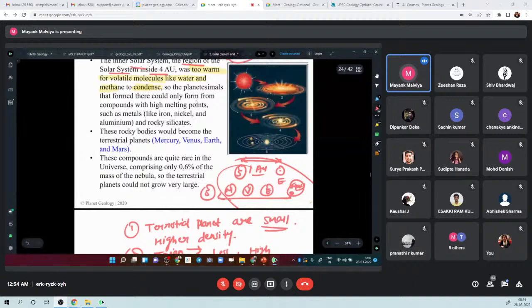Plus, the planetesimals that formed there could only be formed from those compounds which have higher melting points, right? Higher melting points, of which metals? Metals like iron, nickel, aluminium and rock silicates. So that is why these planets are rocky in character.